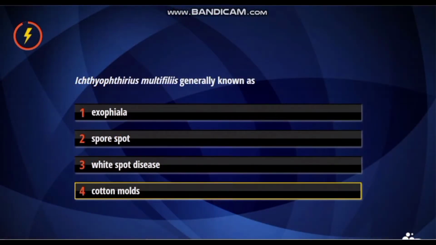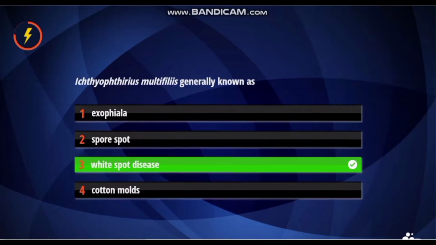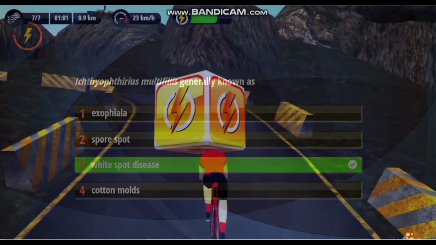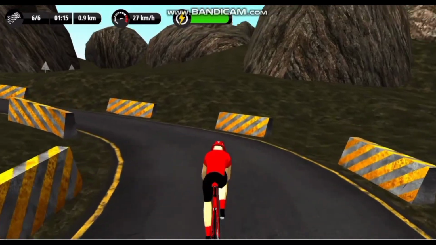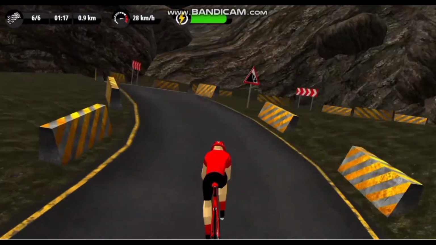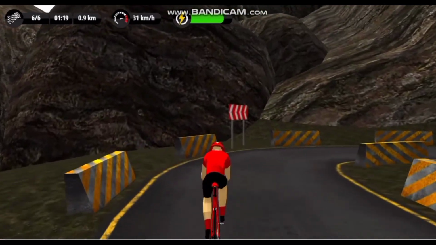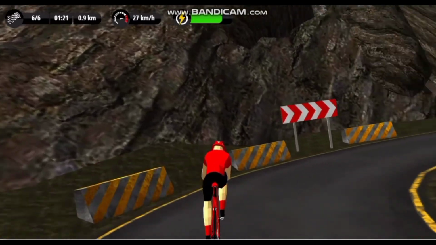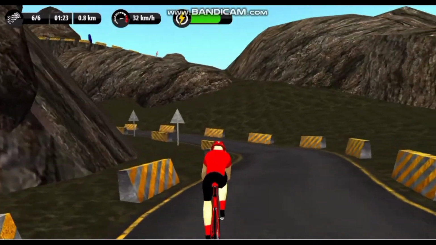Picture: Which of these is known as Ichthyophthirius multifiliis? Number 1, Angelfiella. Number 2, spore spot. Number 3, white spot disease. And number 4, Hackamore. So the answer is white spot disease. It is called white spot disease because it is visible as a white spot on the surface of the fish skin due to its internal microhabitat.